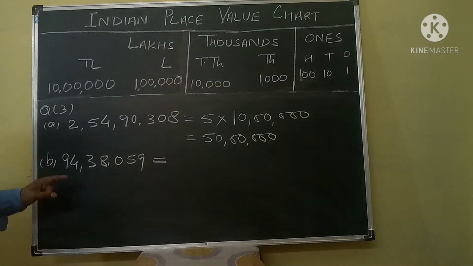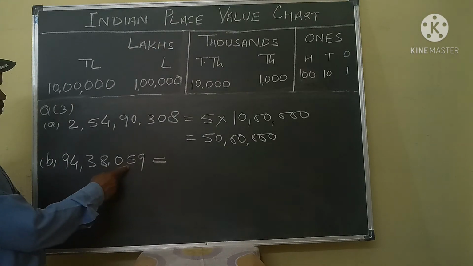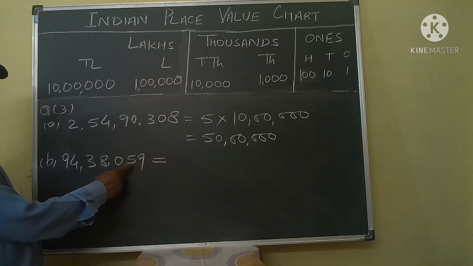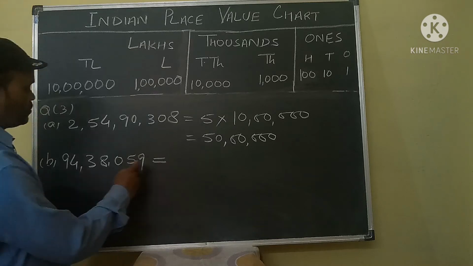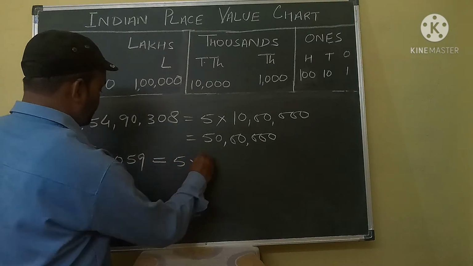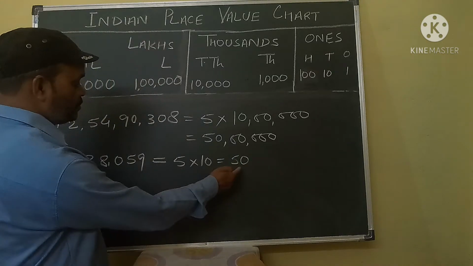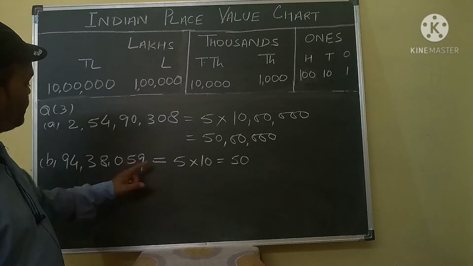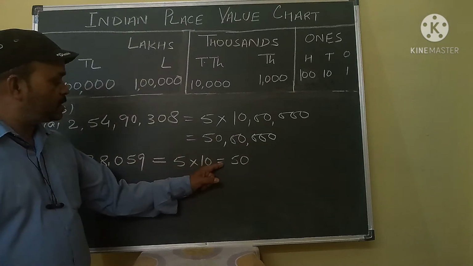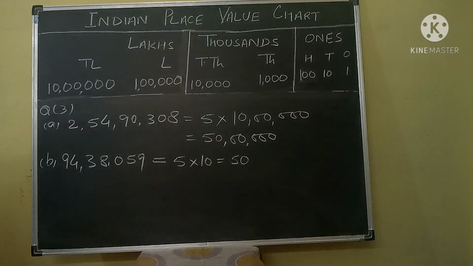what is the place value of 5 in this number? As you know very well, 5 is in which place? Ones, tens. 5 is in the tens place. So the place value of 5 is 5 into 10. It will give you 50. 5 into 10. It will give you 50. Okay. Your next question is,